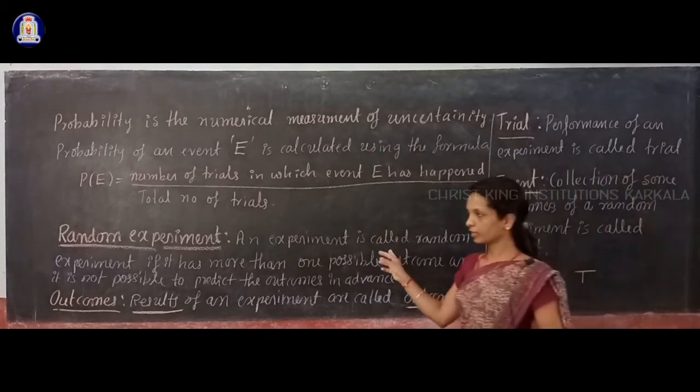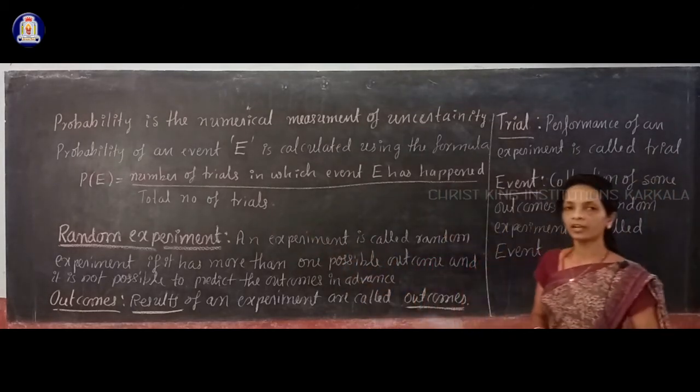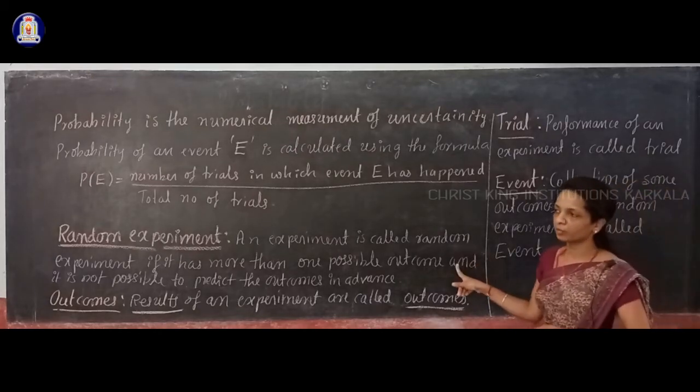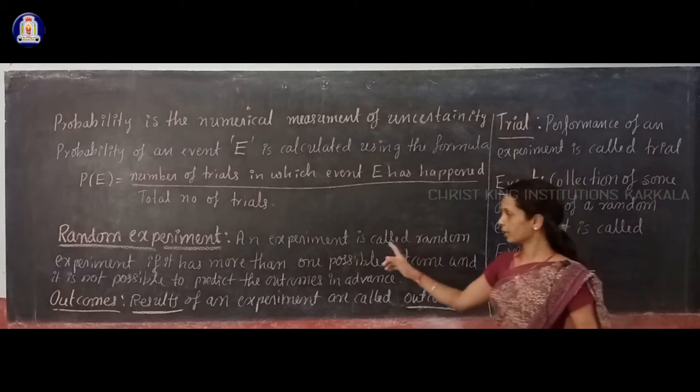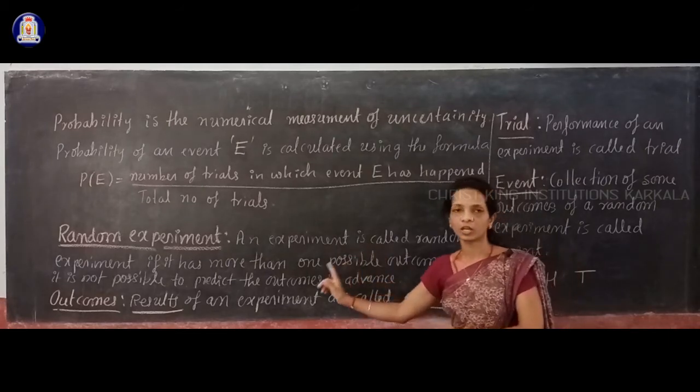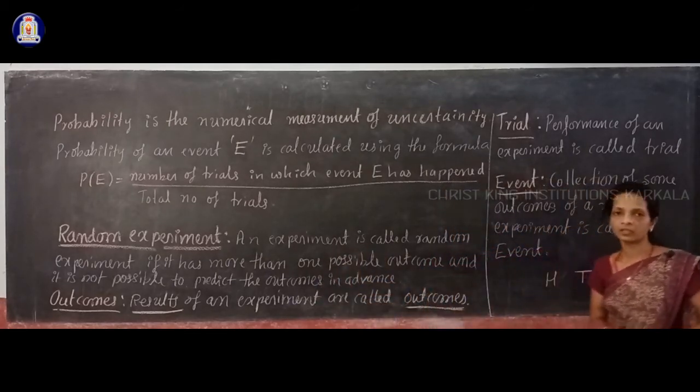Okay, tossing a coin, that is a random experiment, and when you toss a coin, you may get a head or a tail, right? You have more than one outcome here. Two outcomes, head and tail. And when you toss a coin, you cannot say you will get a head only or you will get a tail only. Like that, you cannot predict in advance. So that is one example for a random experiment. So random experiment means what? That is an experiment that has more than one possible outcome, and you cannot predict what outcome you may get in advance.